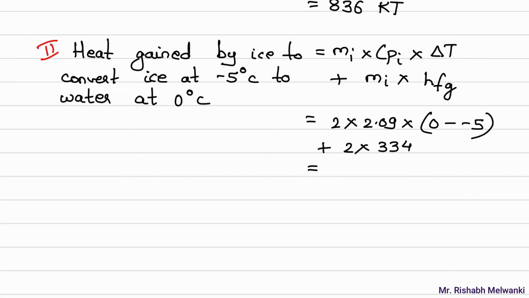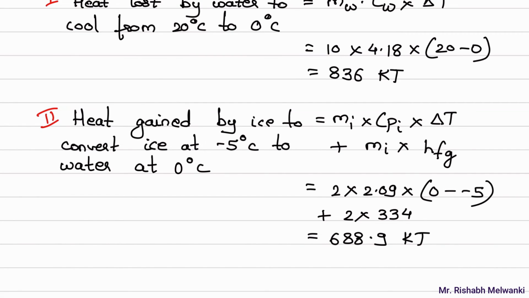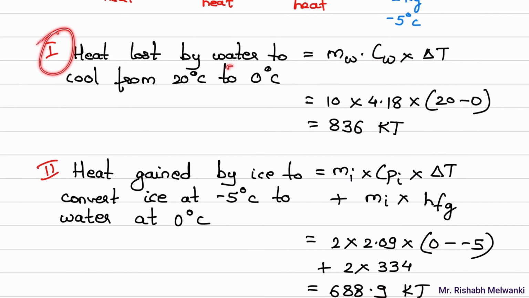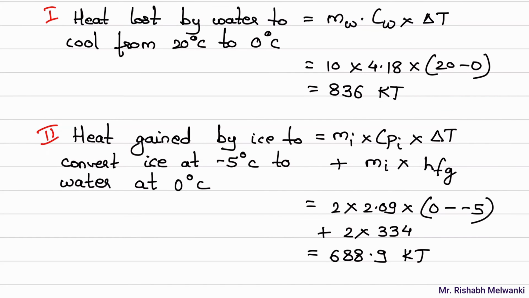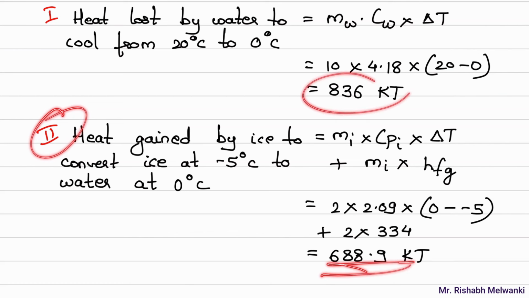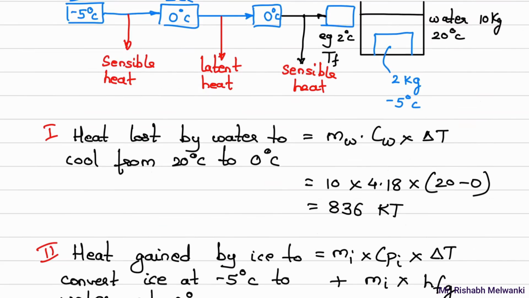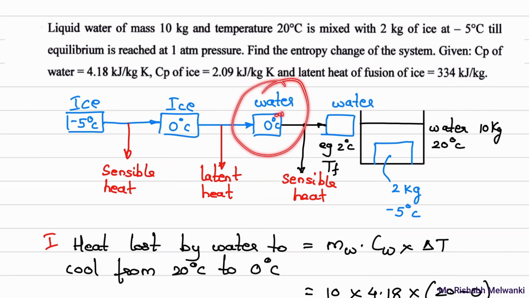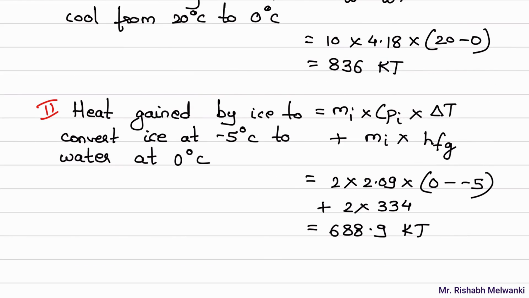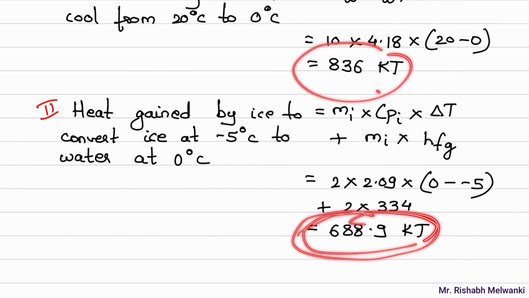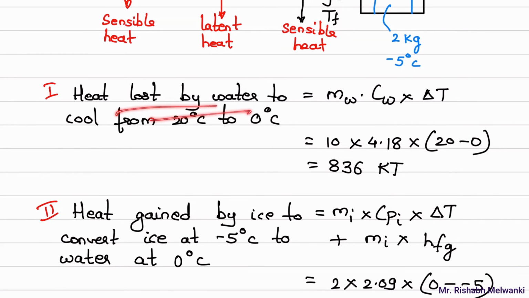So if you calculate this, you will get 688.9 kilojoule. Now if you consider the heat we calculated, the heat lost by the water is 836 kilojoule, whereas the heat gained by the ice is not matching this value. Meaning we are not getting equilibrium if we consider this ice getting converted into water. Let me explain. See this value and see this value. This value is greater, meaning the heat lost by the water is greater.